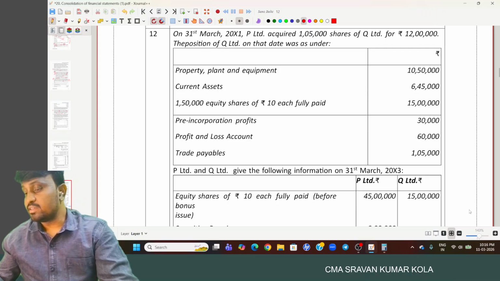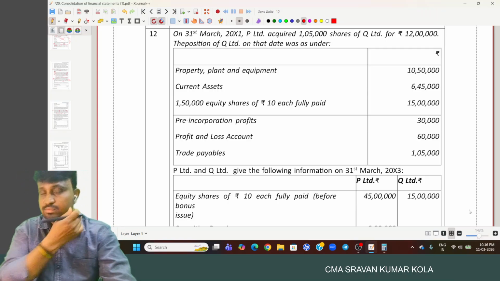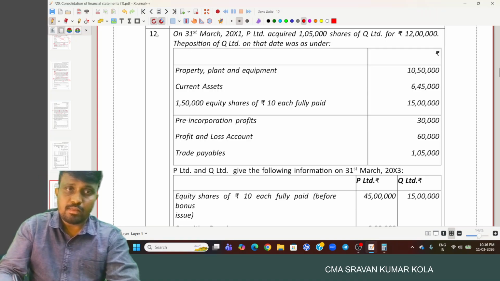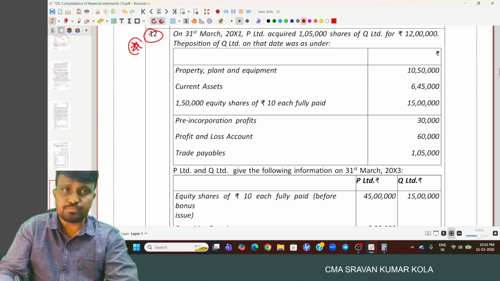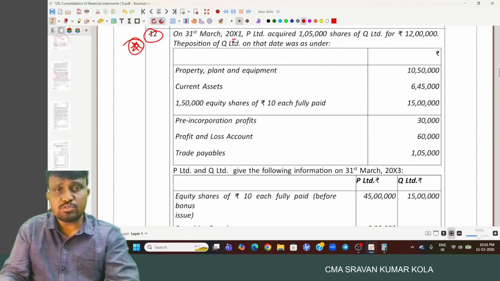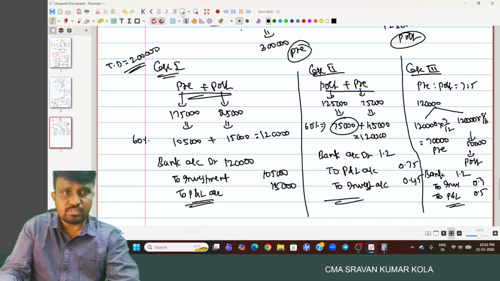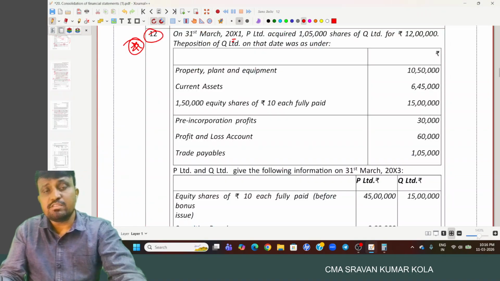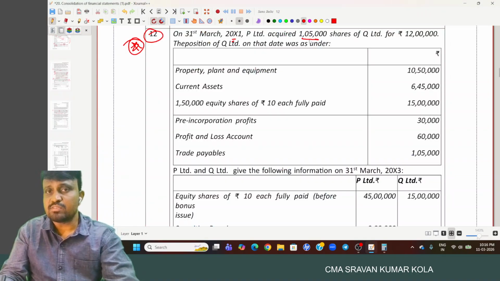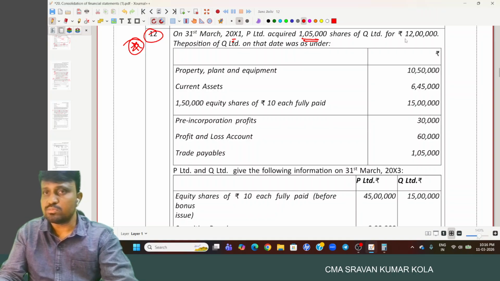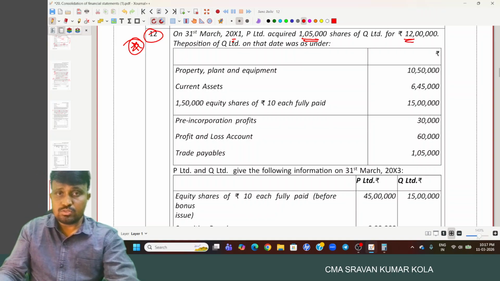Okay. And coming to problem number 12. And here we have the bonus issue. On 31st March 20X1, P Limited acquired 1,05,000 shares of Q Limited for 12 lakh.